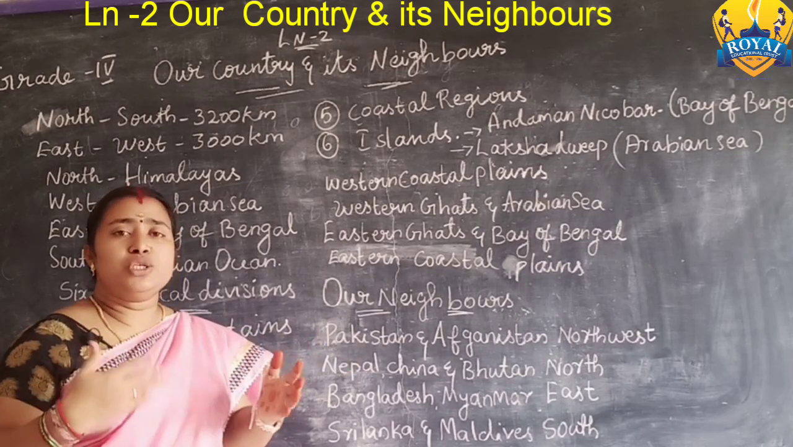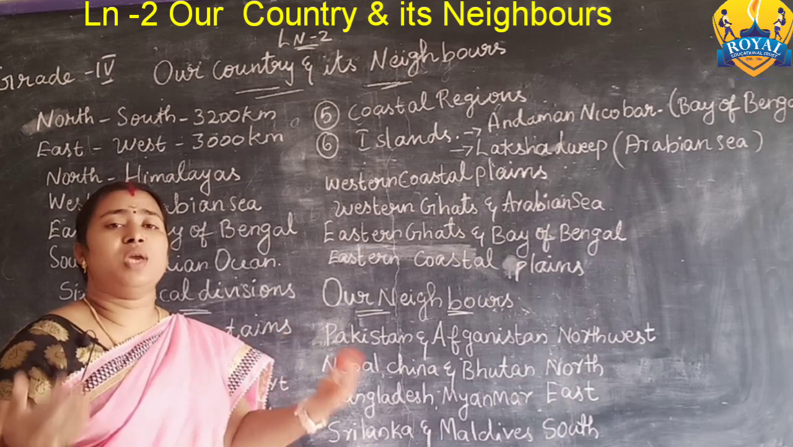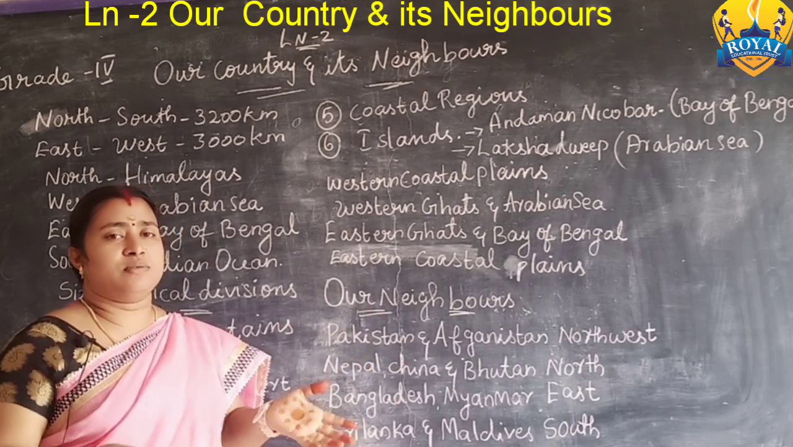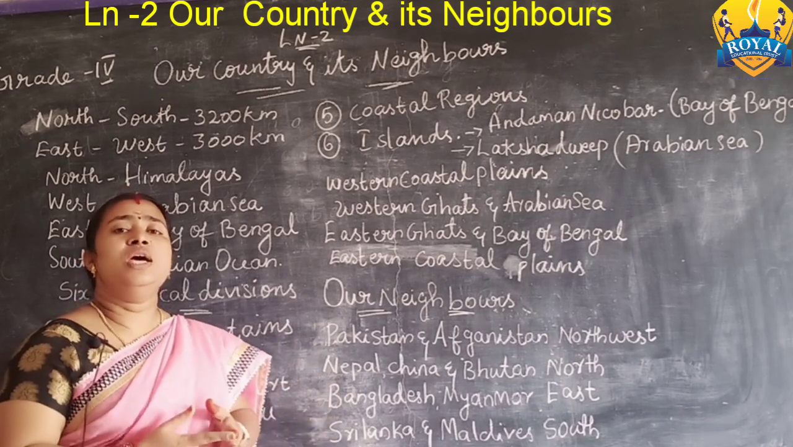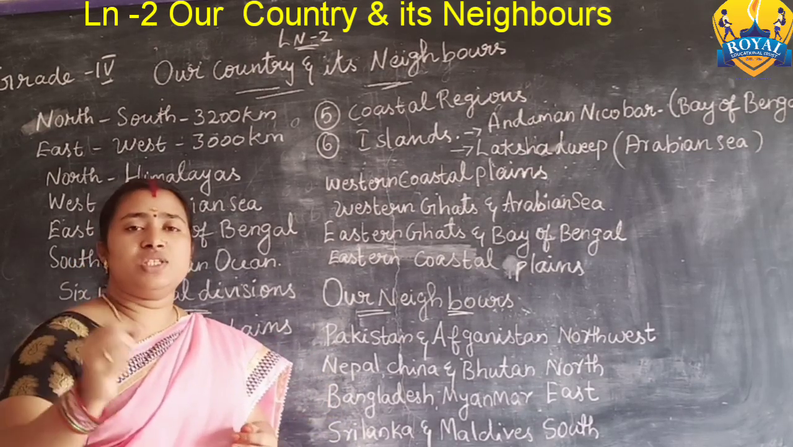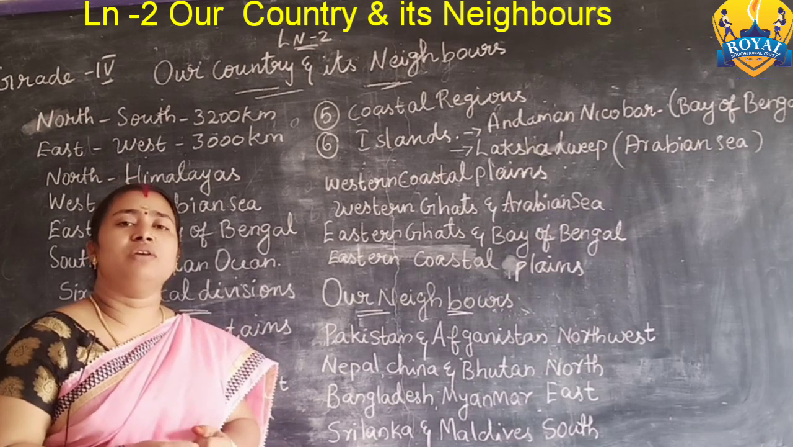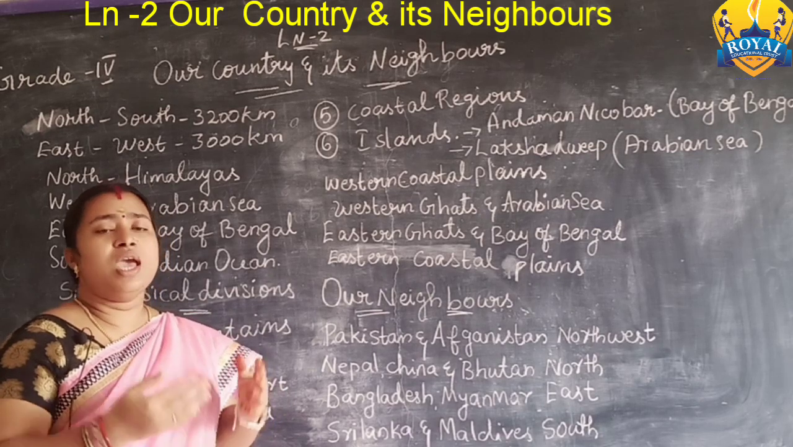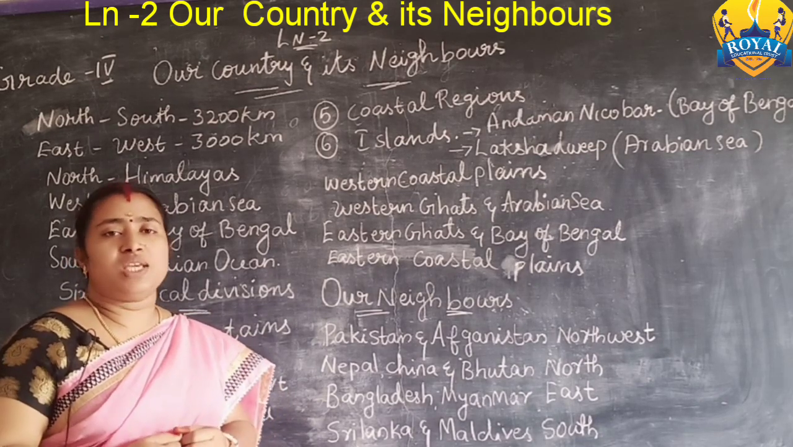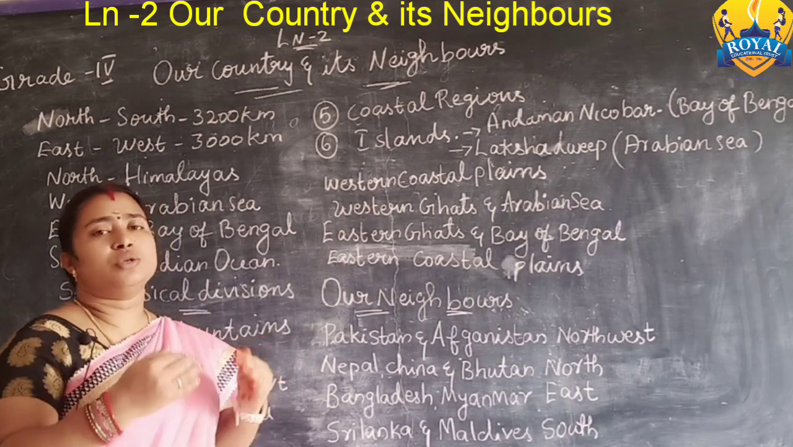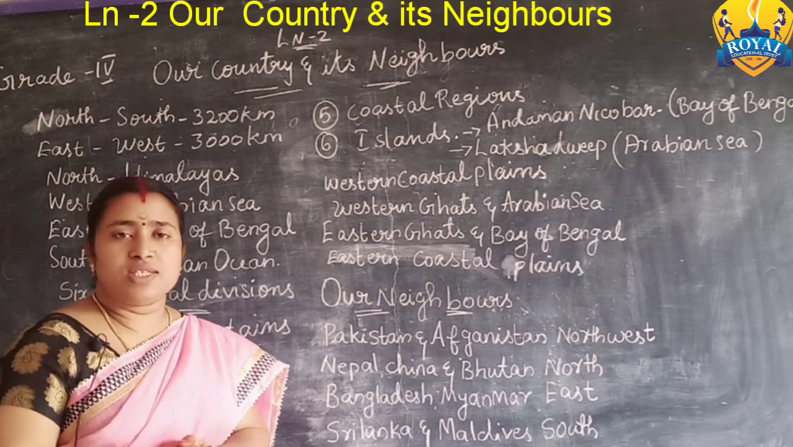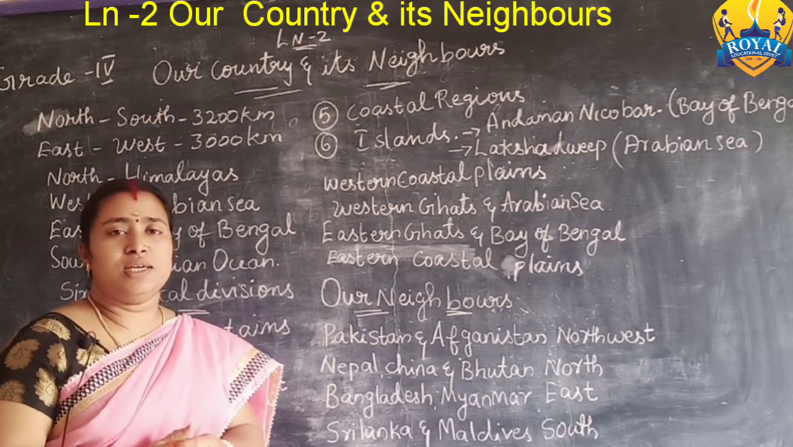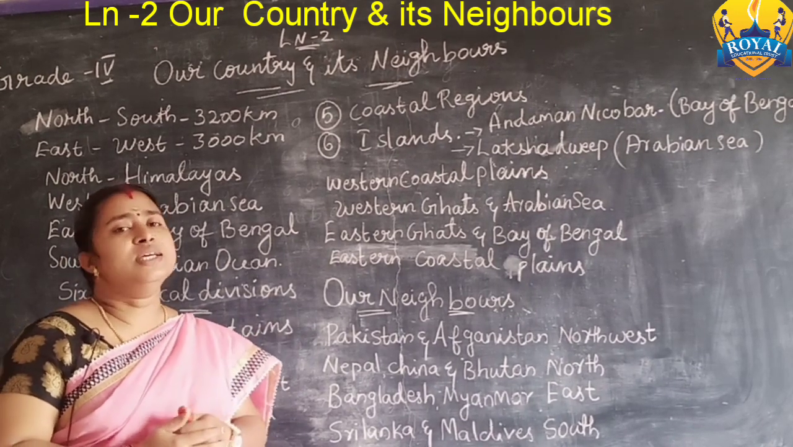It is difficult to maintain, so our country is divided into different states. Each and every state has its own government. All the states come under the control of the state government, and the whole of the country comes under the central government.